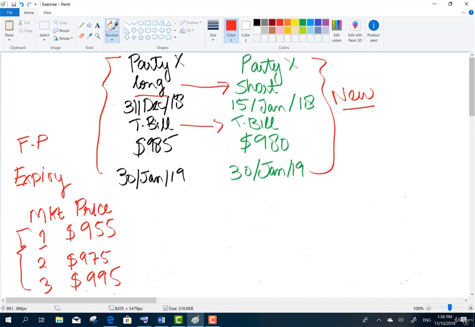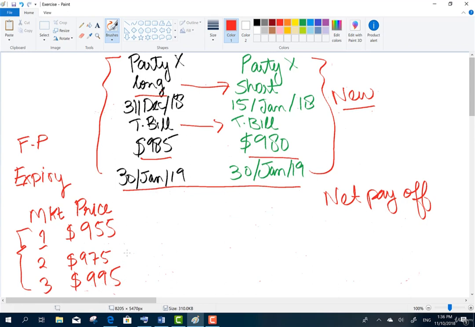The forward price on the original is $9.85, on the new it is $9.80, and both contracts have the same expiry date. Now you have to calculate the net payoff for Party X if the market price turned out to be $9.55 or $9.75 or $9.95 in three different scenarios.